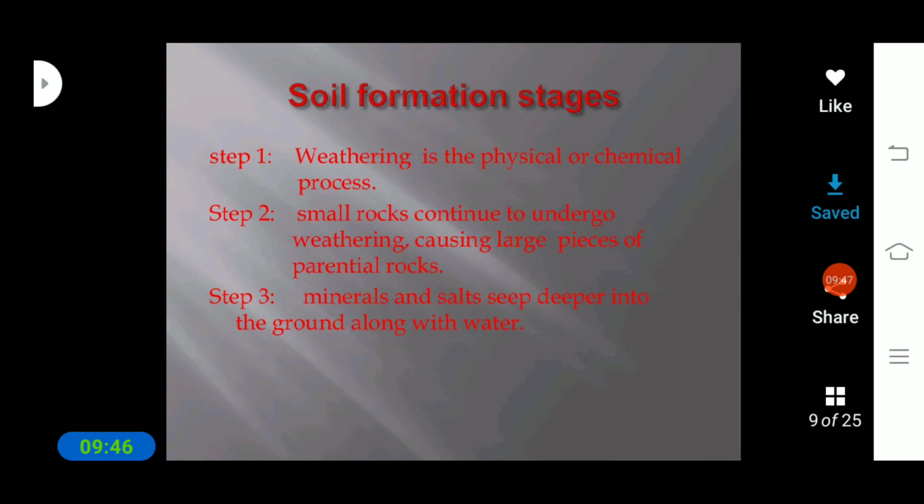So how does the soil get formed? There are stages through which the soil will be formed. The first step is what? Weathering, the physical or chemical process. As you know, the soil is formed by the process of weathering. Okay, so step 2, what happens? The small rocks continue to undergo weathering, breaking large pieces of parent rock. So the next step is what? The minerals and salts seep deeper into the ground along with the water.